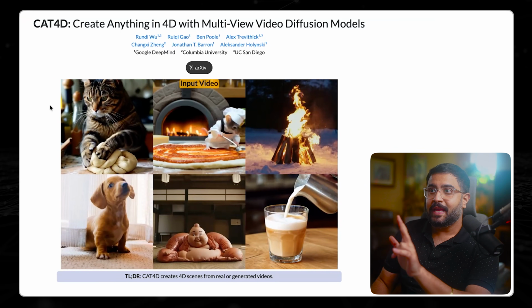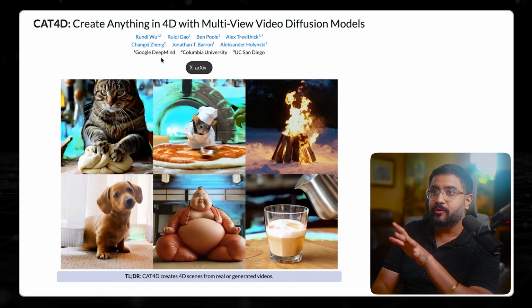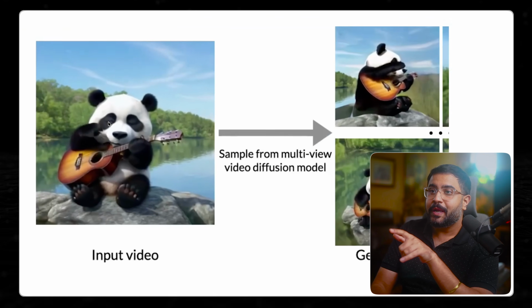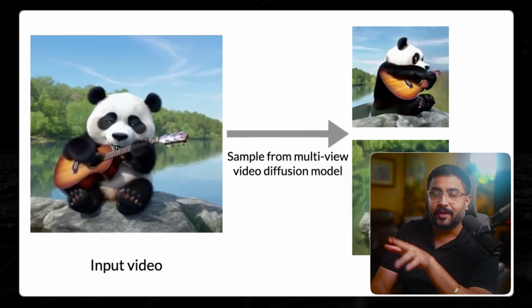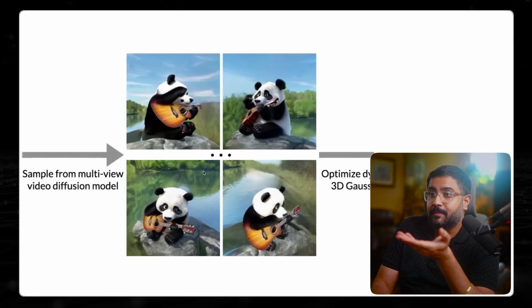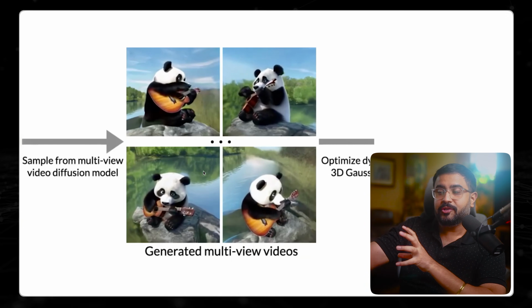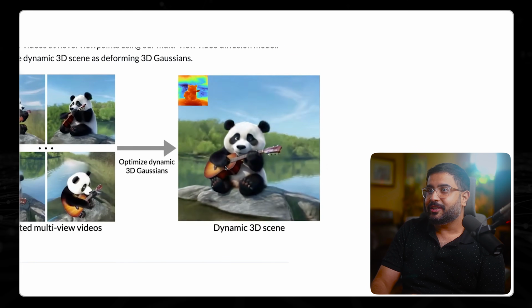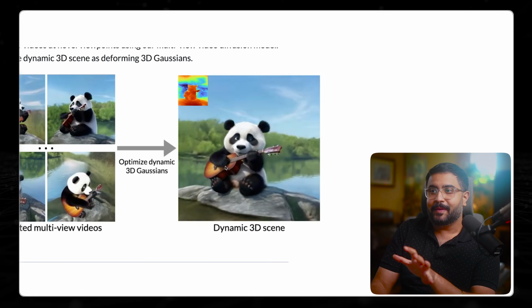And by the way, right now we have task-specific models done by Google DeepMind, such as Cat 4D, that do exactly this, where it will take a single input video and then using predecessors to Omni, in this case, Omni would do this even better, ask it to hallucinate different camera viewpoints, and then they kind of stitch it all together so you get this dynamic 3D scene.